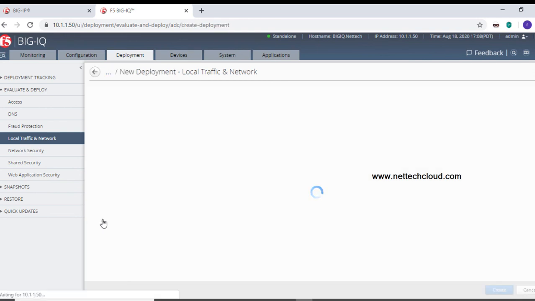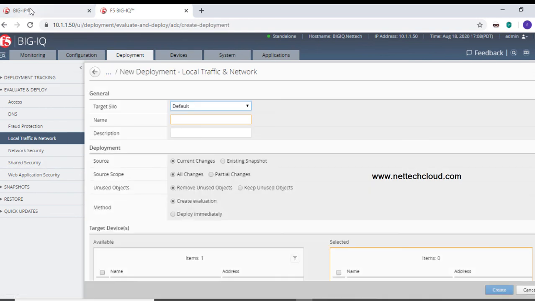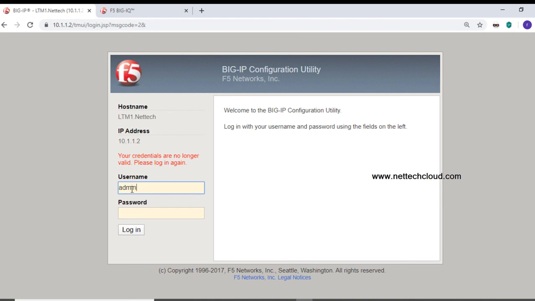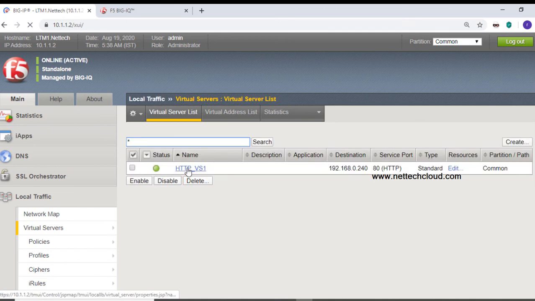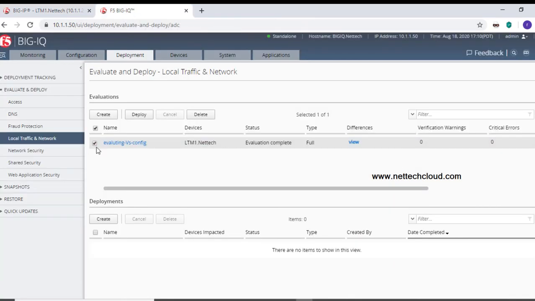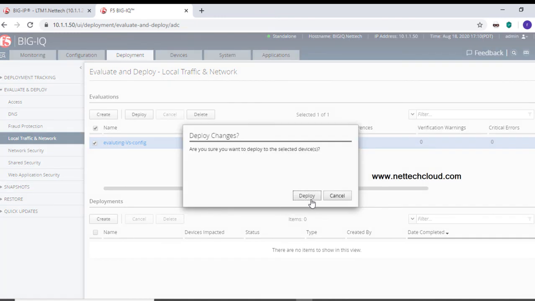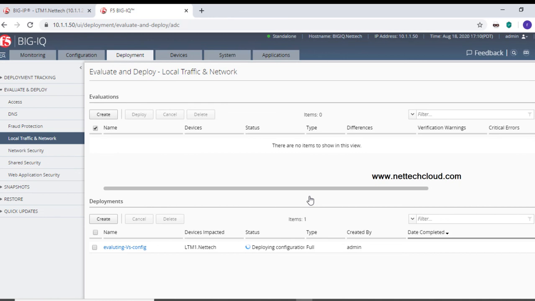So go to this deployment, create. Because it's still not pushed to the BIG-IP, if I log into this BIG-IP, still only one virtual server is created locally on this BIG-IP, created locally, not from the BIG-IQ. Here it is, right? So evaluation is complete and now deploy it. It's getting deployed now. Once it is done, we will verify the configuration from the F5 BIG-IP.